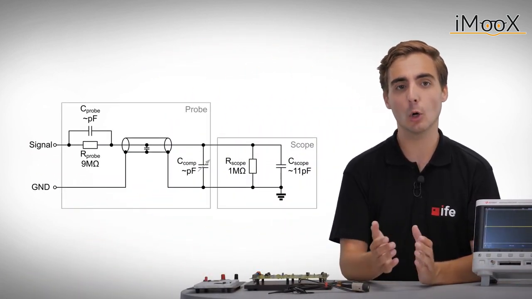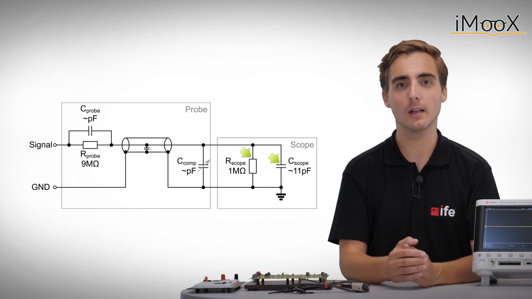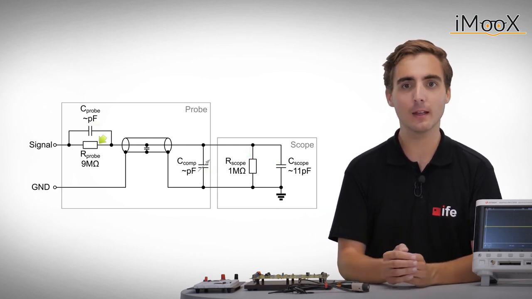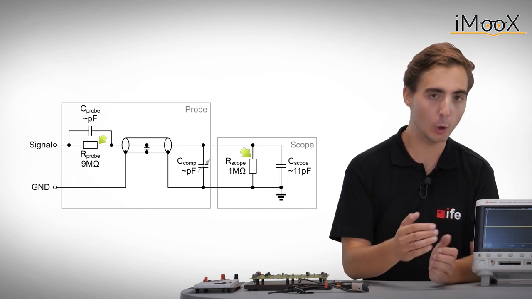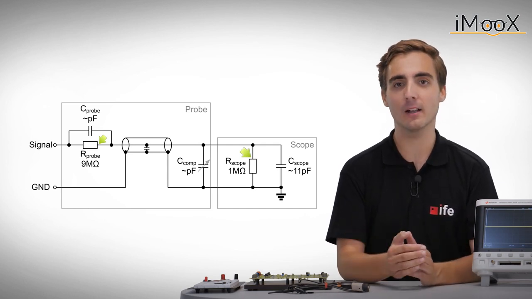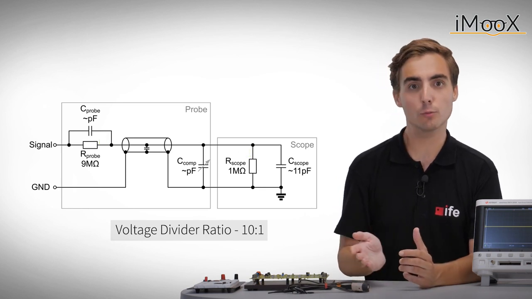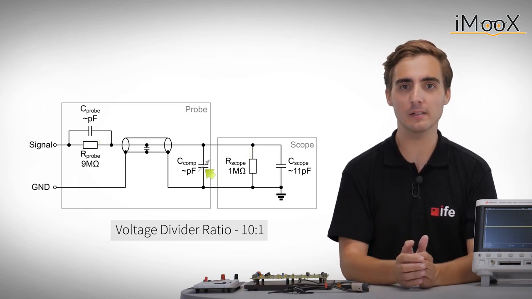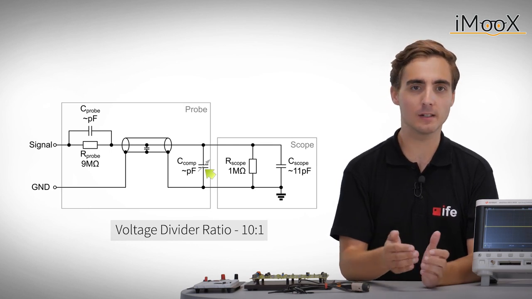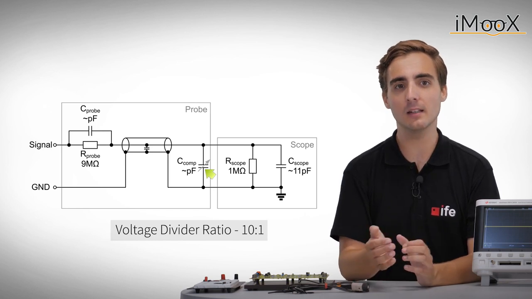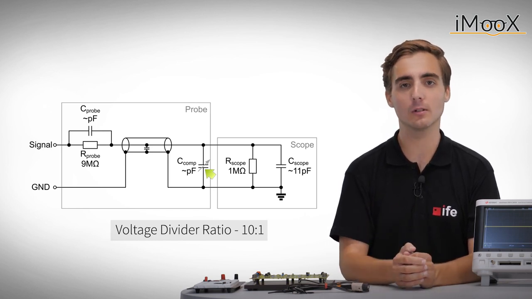We can see the scope channel input impedance, a compensation capacitance, and a probe input impedance. You can see that the 9 megaohm resistor of the probe and the 1 megaohm resistor of the scope act as a voltage divider of 10-to-1 for DC. The probe offers a compensation capacitor which needs to be adjusted accordingly so that this ratio of 10-to-1 is maintained over a broader frequency range.